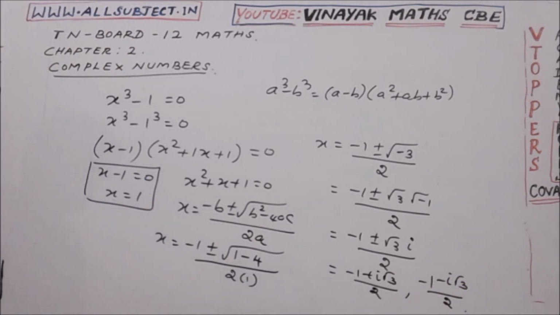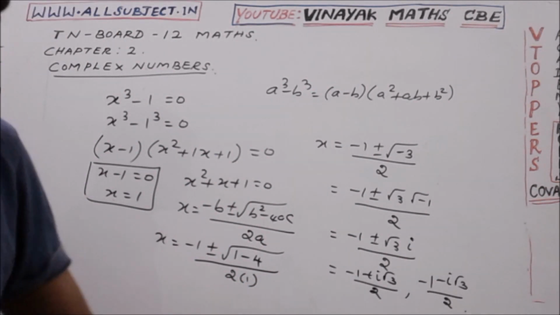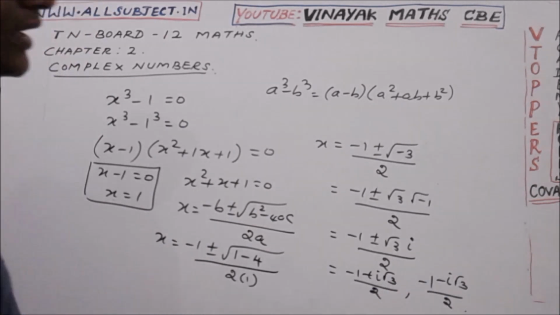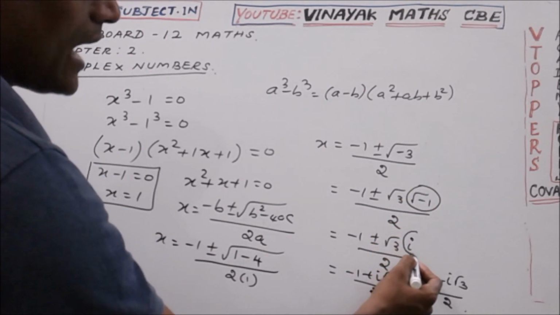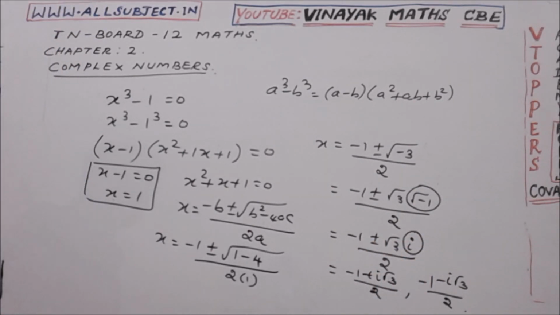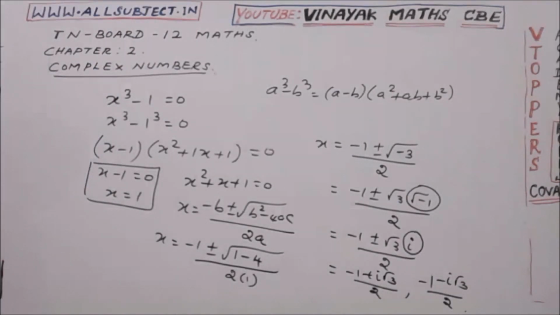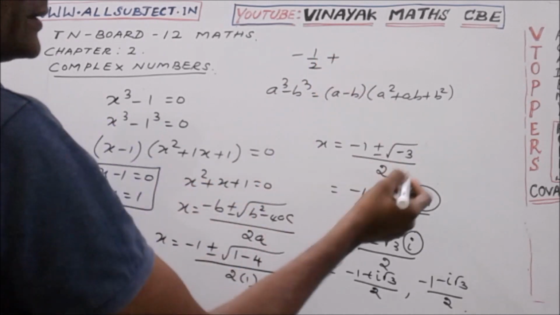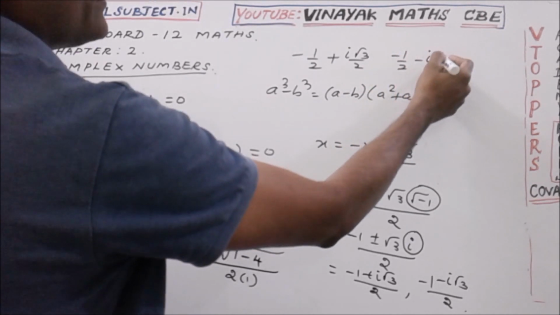We have two numbers. They are known as imaginary numbers, imaginary roots. Look at the final answer here. In both answers we have the i term. That i is taken from this minus 1. So root of minus 1 is taken as i. Assuming the root of minus 1 is known as i, these types of solutions are known as imaginary roots. They are known as complex numbers. We can simplify it more: minus 1 by 2 plus i root 3 by 2, and minus 1 by 2 minus i root 3 by 2.